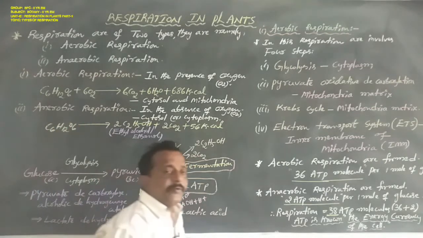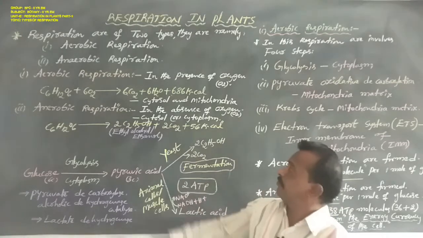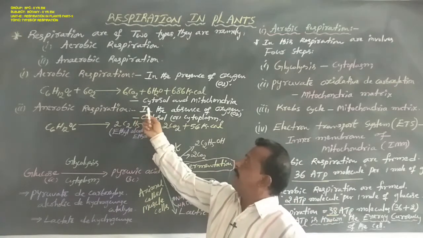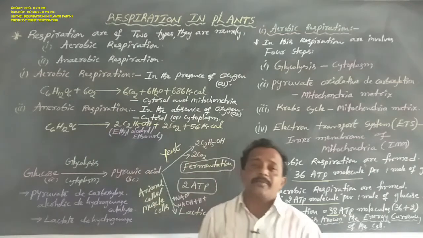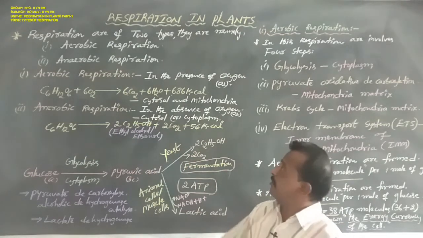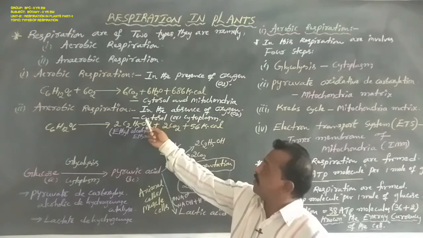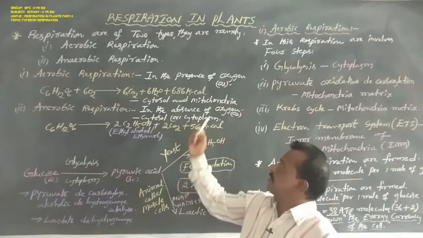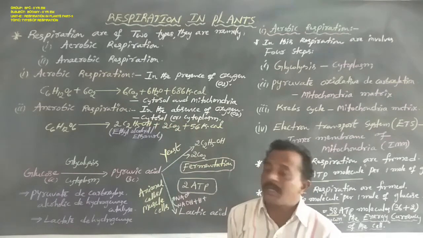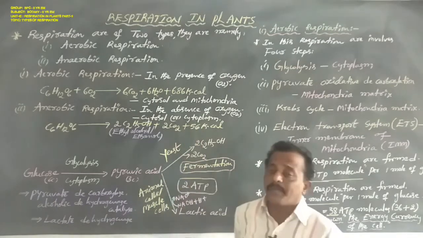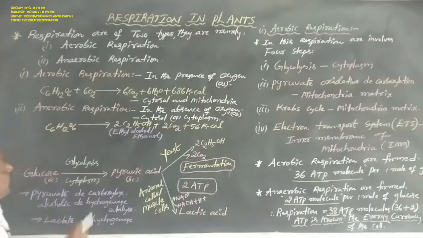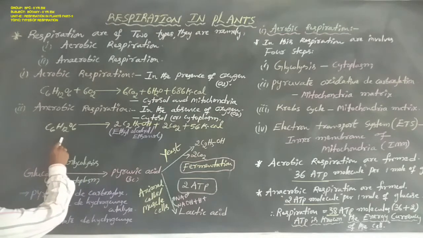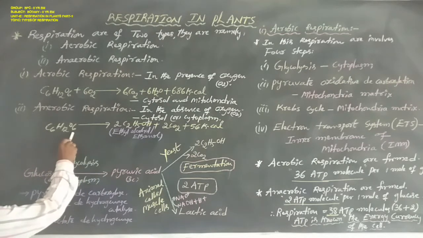What is the meaning of anaerobic respiration? Respiration taking place in the absence of oxygen. Anaerobic respiration occurs only in cytosol or cytoplasm. This is the anaerobic respiration chemical reaction, that is C6H12O6.